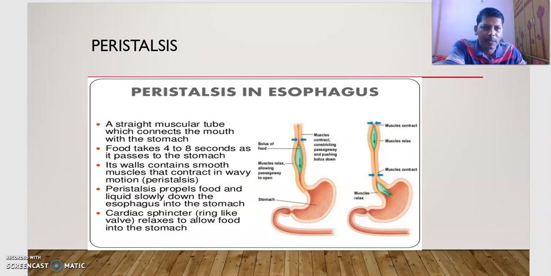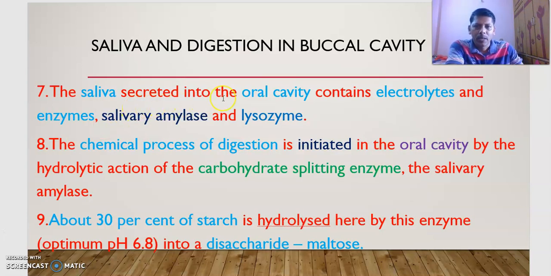When food is passing through by peristalsis, the action of salivary amylase still carries on. The saliva is secreted into the oral cavity. Our salivary glands are present outside the buccal cavity, not in it. One is here, one is below the tongue, one is at the angles of the lower jaw. They are present outside the buccal cavity, and they release saliva into the buccal cavity or oral cavity.